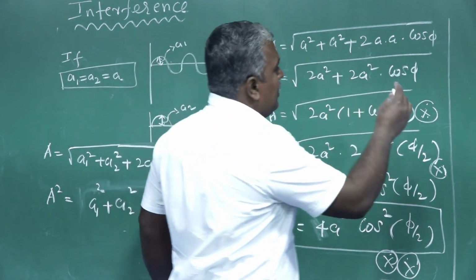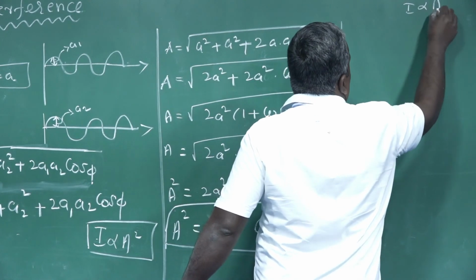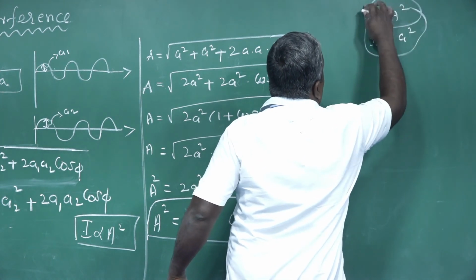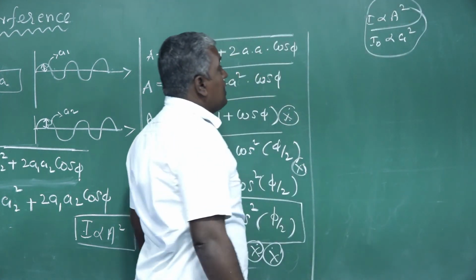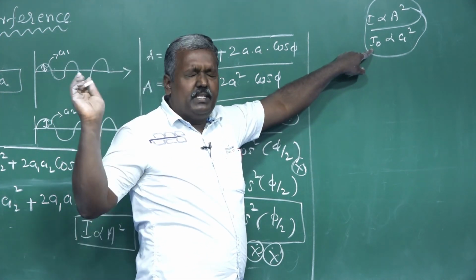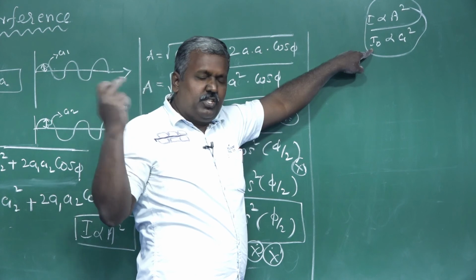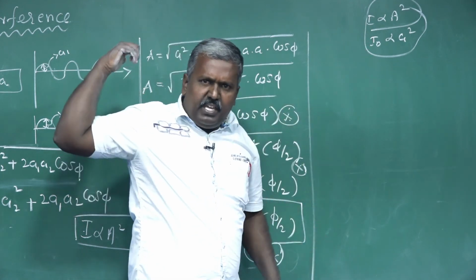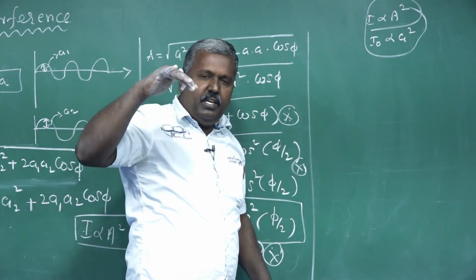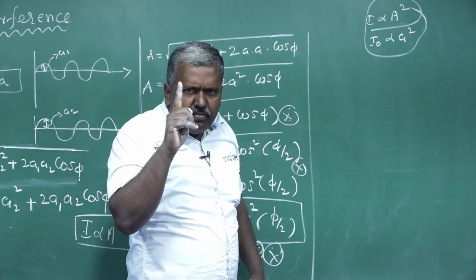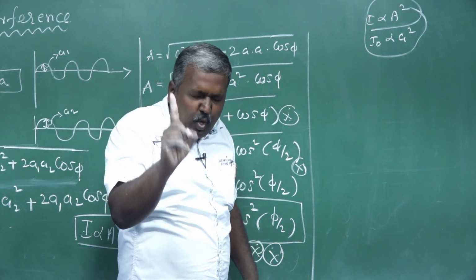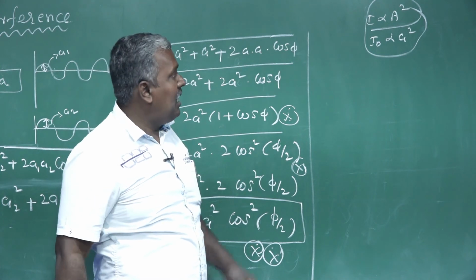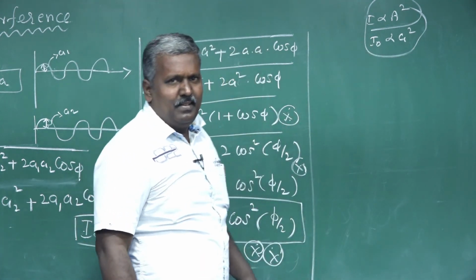At the same time, come here. Already written here, I is proportional to A square. At the same time, I naught is proportional to small a square also. Very, very important. So what is I naught, sir? Light coming from one source. Generally, intensity at point P of the light wave coming from the first source, with the other source covered, like this. Just cancel like this, no problem. Or generally I naught is proportional to a square, that's all.